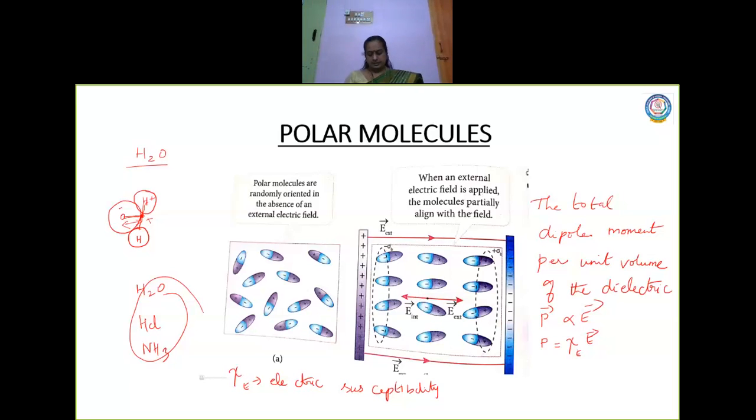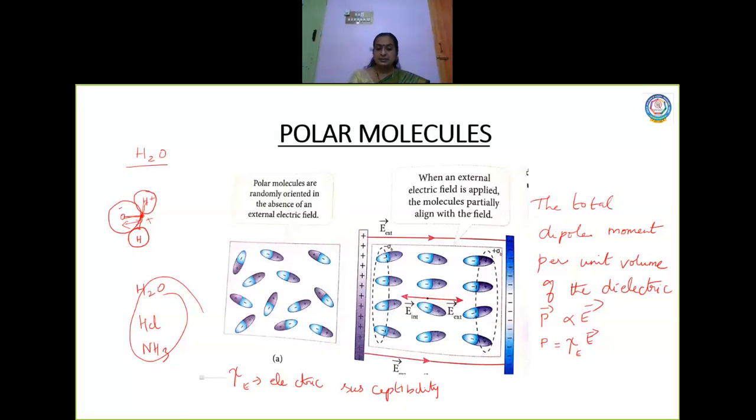So since it has not got any free electrons, when you apply an external electric field, this external electric field realigns the charges. Now here the charges are realigned. I said there is a small displacement that is taking place, and an internal electric field is produced due to the realignment of the charges inside.